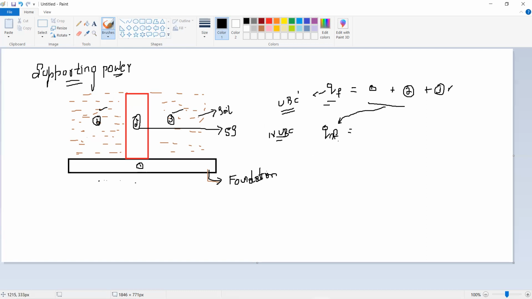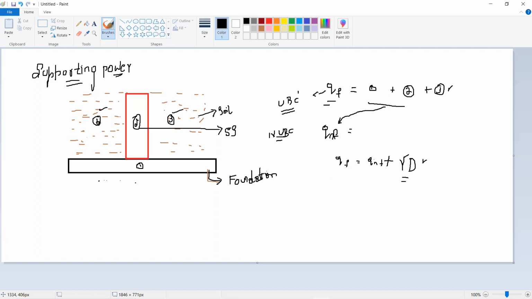Therefore, how are we going to calculate this Q suffix NF? I can say Q suffix F, that is the overall ultimate bearing capacity, is equal to Q suffix NF plus this third one, which is the soil. You can calculate this pressure as gamma into D. It is nothing but the unit weight of the soil multiplied by the depth of the soil. If you do that, you calculate the component of the third one, that is the soil pressure.